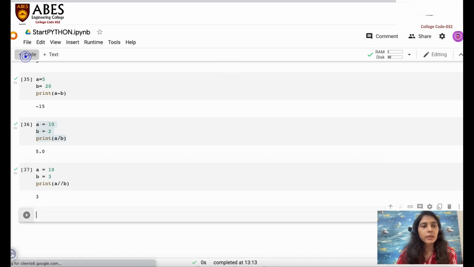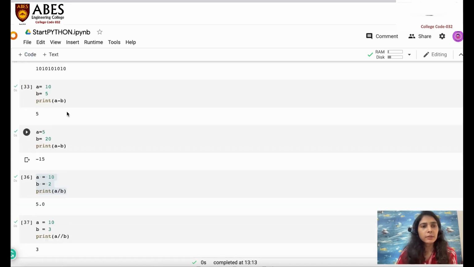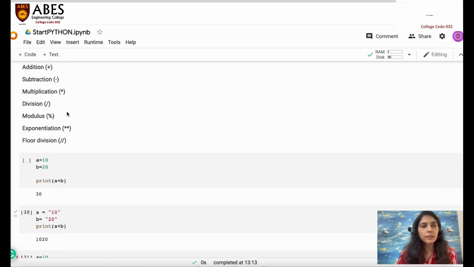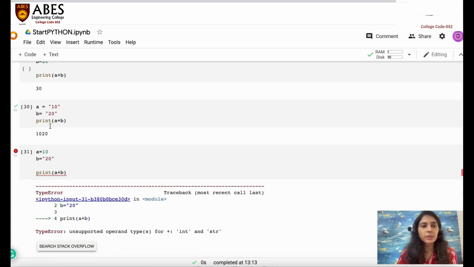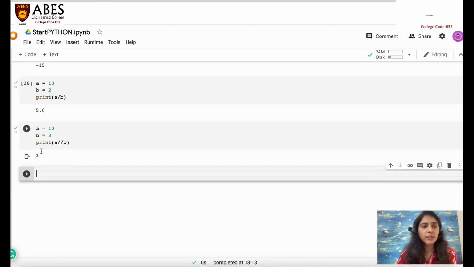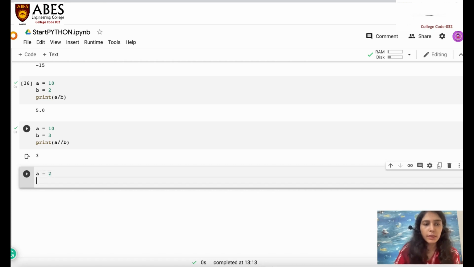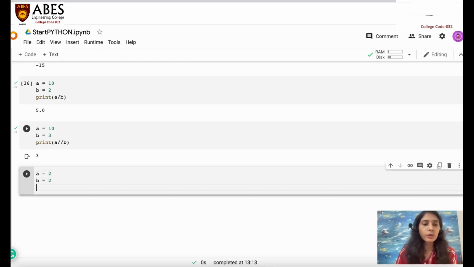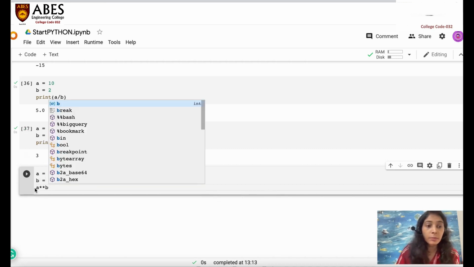After that, we have covered almost everything, and two things are still remaining, modulus and exponentiation. Let's move towards exponentiation, like A equals 2 and B equals 2, and I just want to take the power of A by B. If I say A double star B, it means 2 to the power 2.